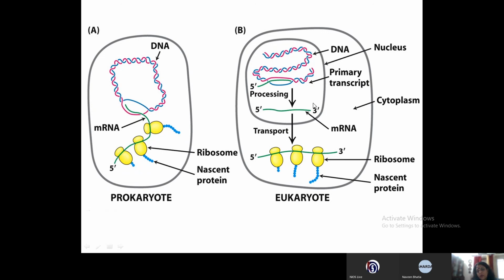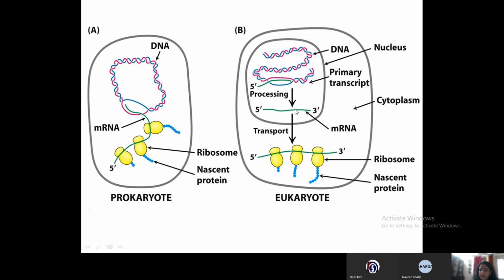In eukaryotes, there is a nucleus and there is a cytoplasm. The mRNA is formed in the nucleus and it is not a functional mRNA. It is called heterogeneous nuclear RNA. This undergoes processing to form a functional mRNA.